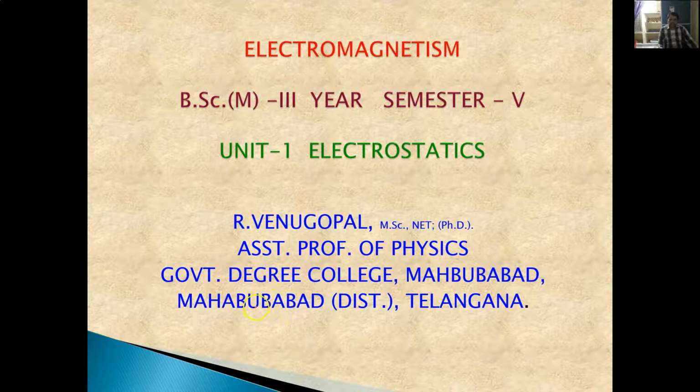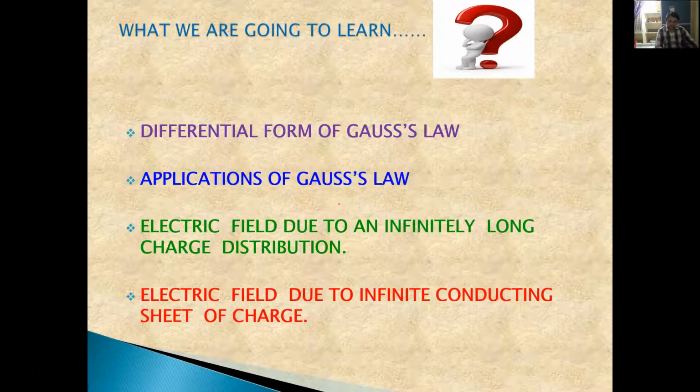Today we are going to discuss the topic of Gauss law, which is part of Unit 1, that is electrostatics, in the course of electromagnetism. This is the common curriculum for BSc third year, semester 5, Telangana state students. The outline of my talk for today is the differential form of Gauss law.